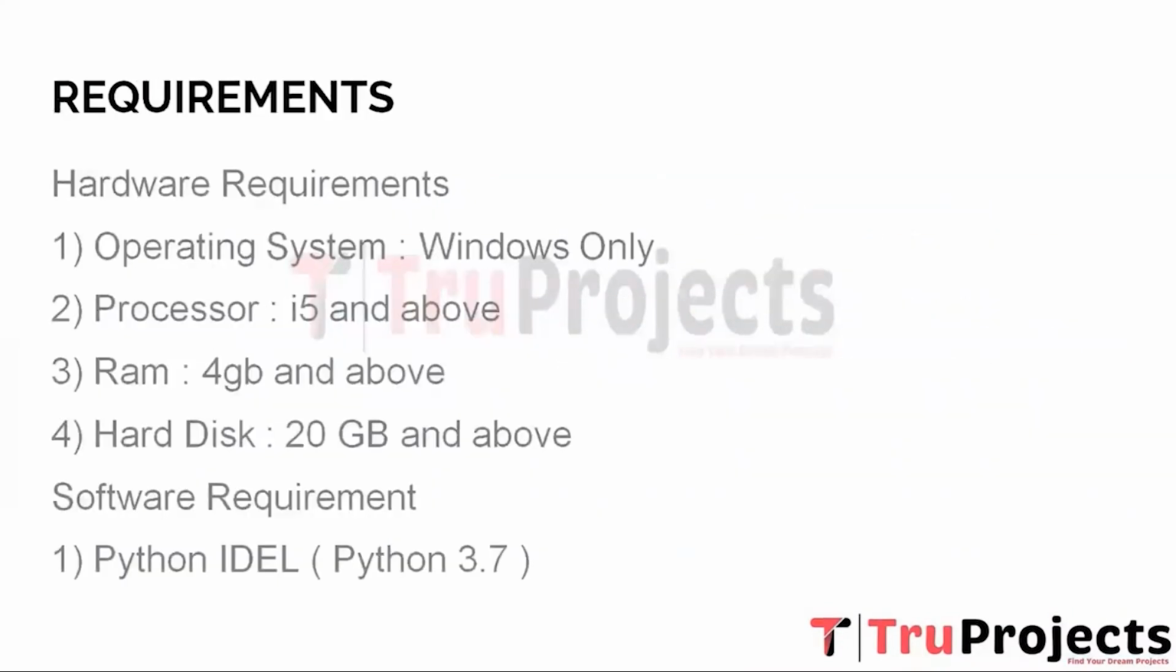So now coming to the requirements part, we have two types of requirements, that are hardware requirements and software requirements. In hardware requirements, first an operating system, Windows, is required, processor i5 and above, minimum 4 GB of RAM is required, hard disk 20 GB and above. Coming to the software requirement part, Python IDE, that is version 3.7, is required.